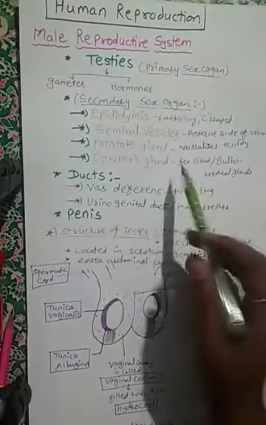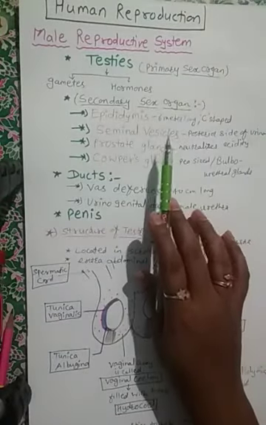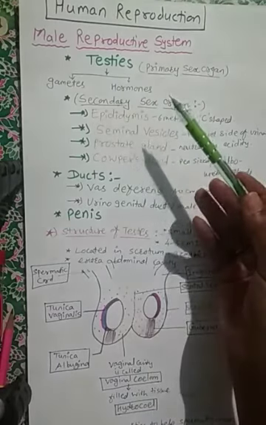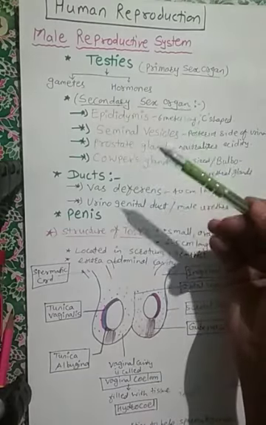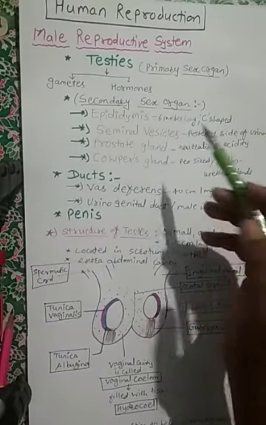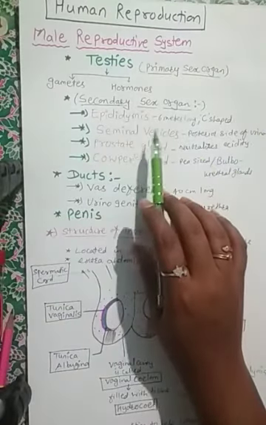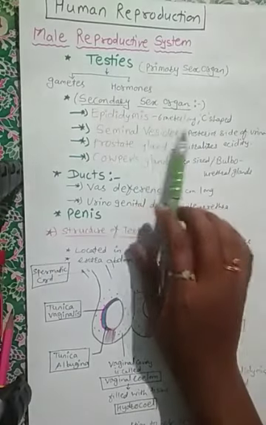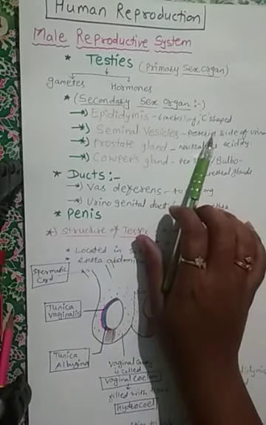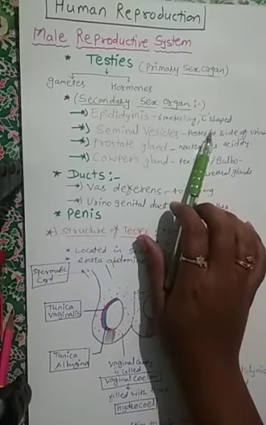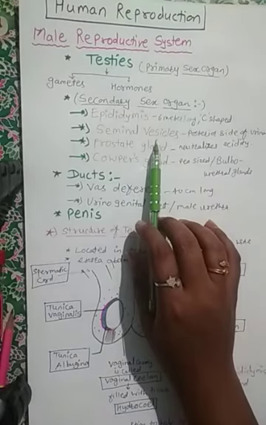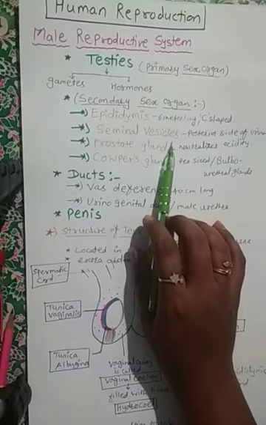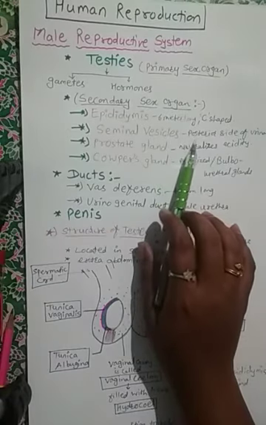And then the second thing involved is the secondary sex organs. These secondary sex organs help the primary sex organs, and both help in reproduction. The secondary sex organs consist of the epididymis, which is about 6 meters long and has a C-shaped structure. They also consist of the seminal vesicles, which are present on the posterior side of the urinary bladder.